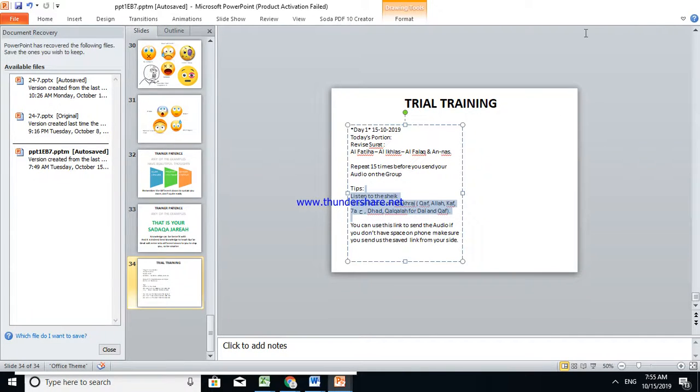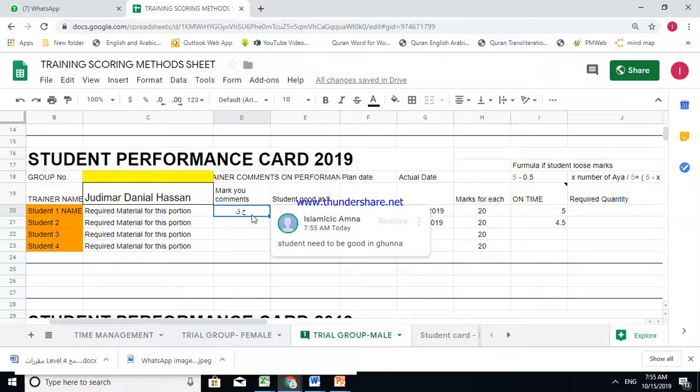Okay, I hope it is clear. These are only the comments. The student needs to be good in غنى. Okay, this is outside the comment. The student needs to do better. But first we'll go equally with each student, because you cannot put many comments for one student and another student has few comments.